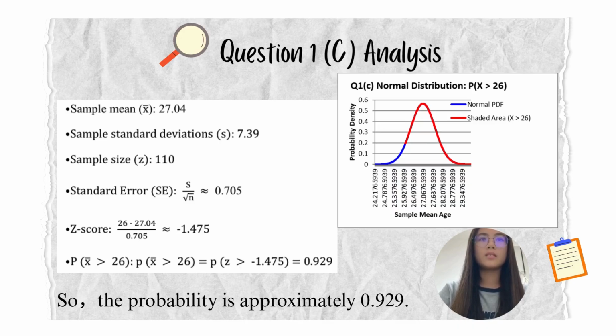So the probability that the sample mean age exceeds 36 is approximately 92.9%. This means it's very likely that the mean age is greater than 36. We can also visualize this in the graph on the right. The red shaded range represents the area under the curve where x is greater than 36. It clearly covers most of the right tail, emphasizing how high this probability is.